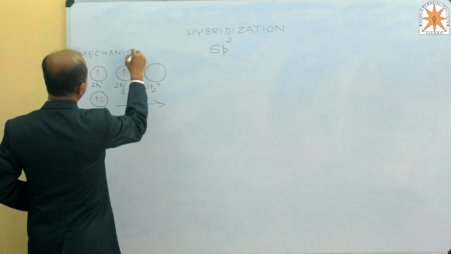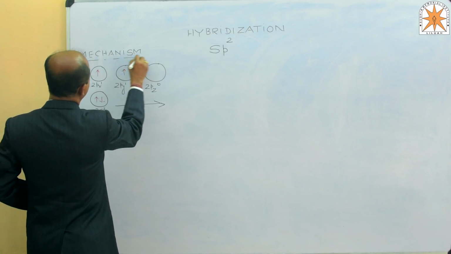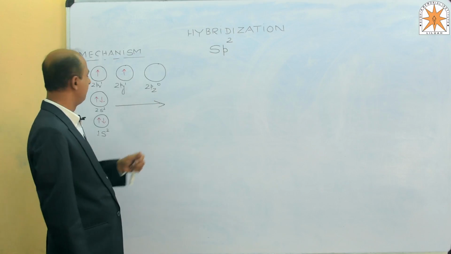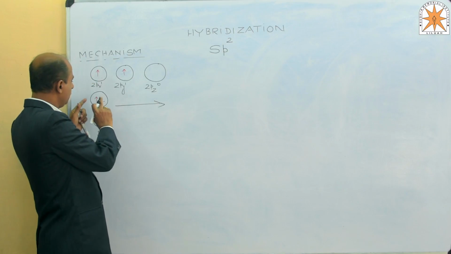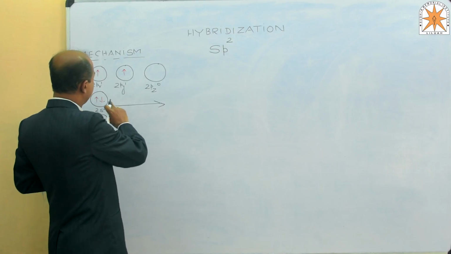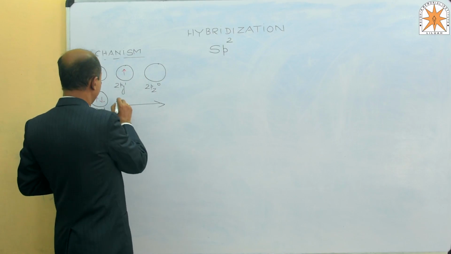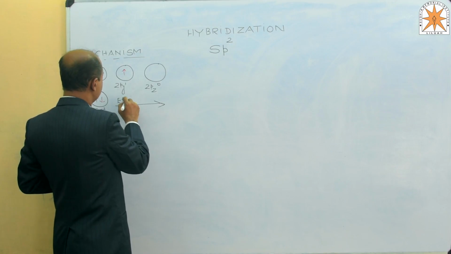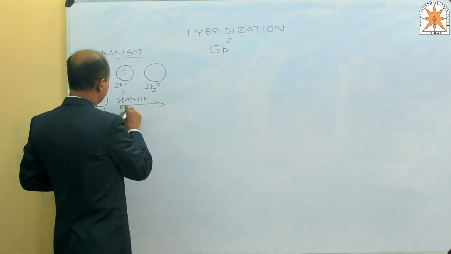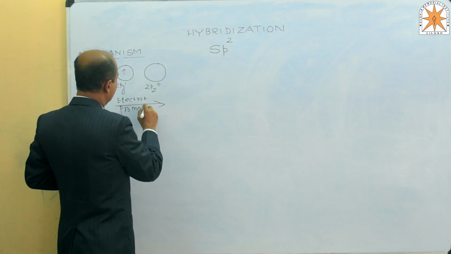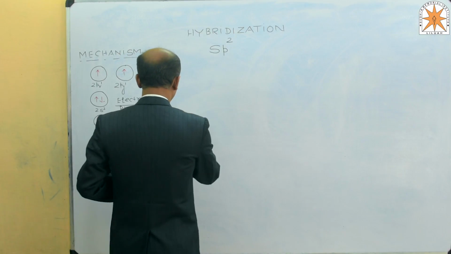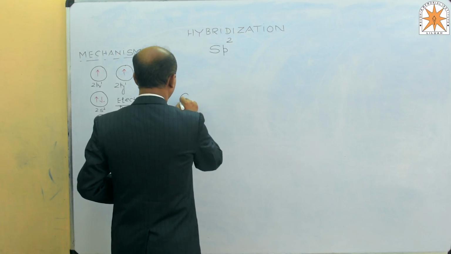The first mechanism is electron promotion. That is, the paired electron present in the 2s2 subshell gets promoted to 2pz. This mechanism is said to be electron promotion.